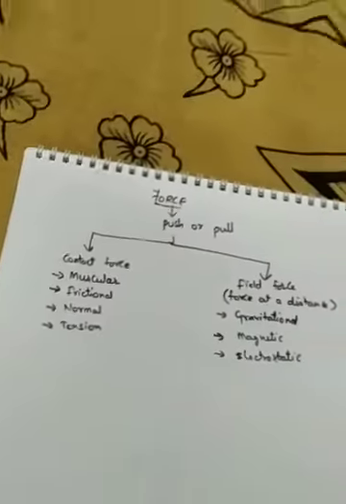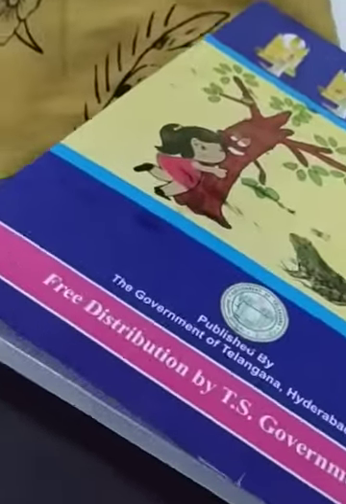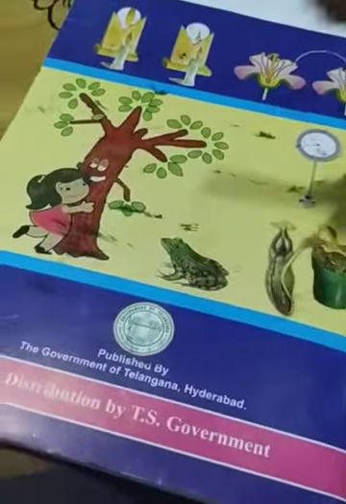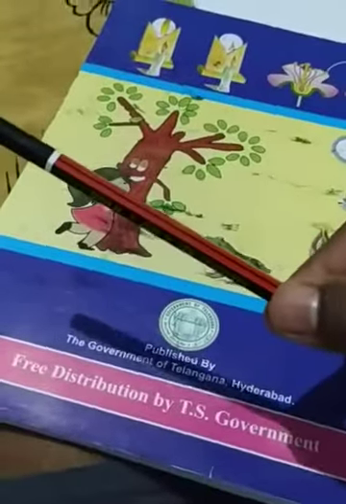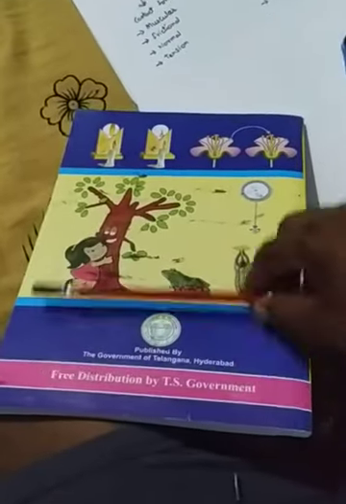I'm taking a flat object, here the textbook, and keeping it in a slanting position. Can you see? I kept it in a slope like this. I'm taking three different objects. One is an eraser, another one is a sharpener, and the next one is a pencil, right? Now I'm keeping them on the slanting book.